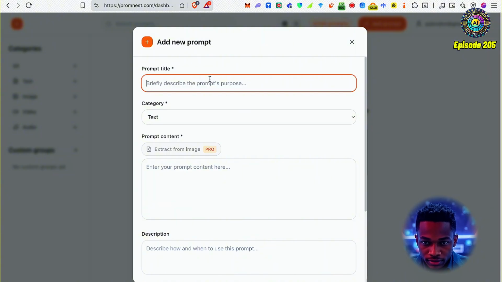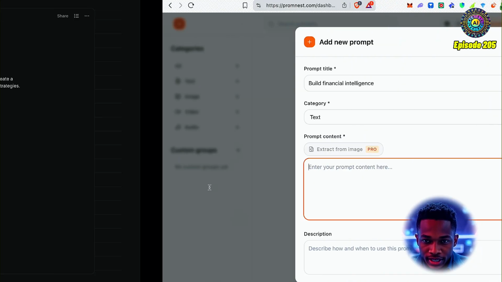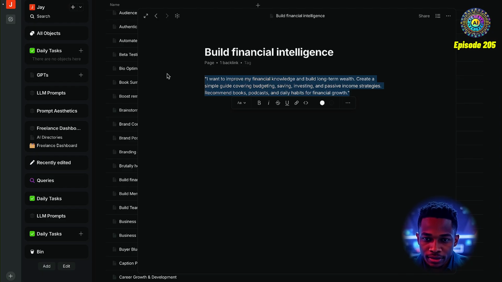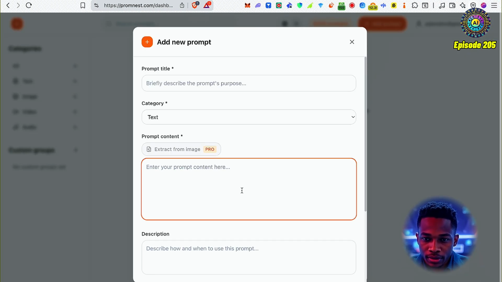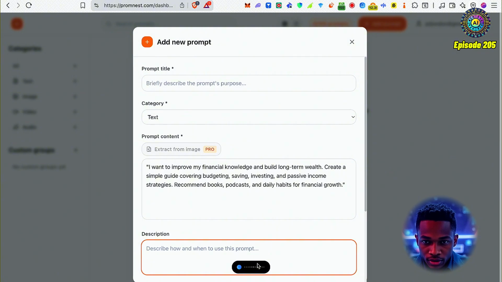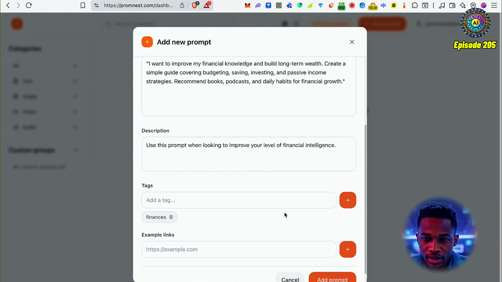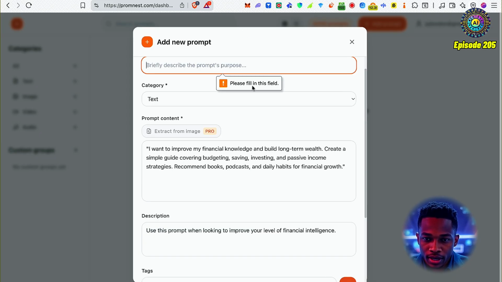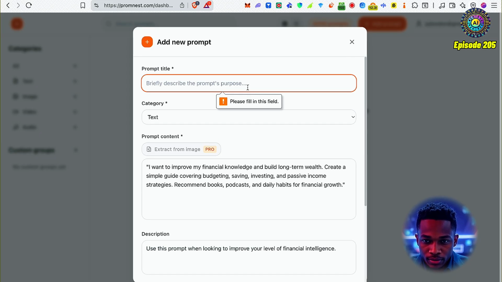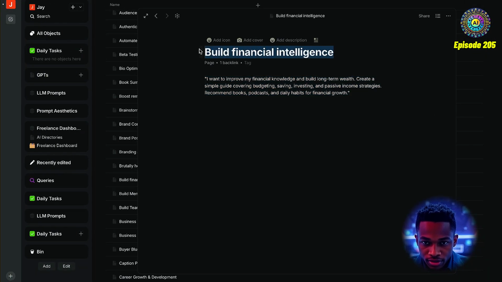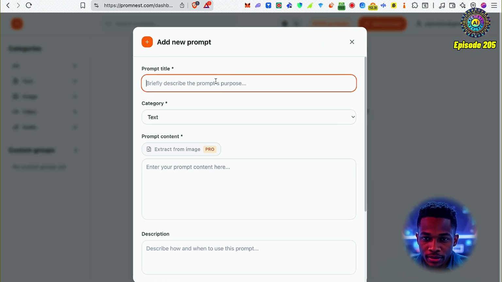I'll add a prompt, say, doing financial intelligence, and the prompt itself is this. Cool. Use this prompt when looking to improve your level of financial intelligence. Tags, let's say finances. We could have some example links, but I'm going to leave that out. Briefly describe the prompt's purpose. I think it was this here.